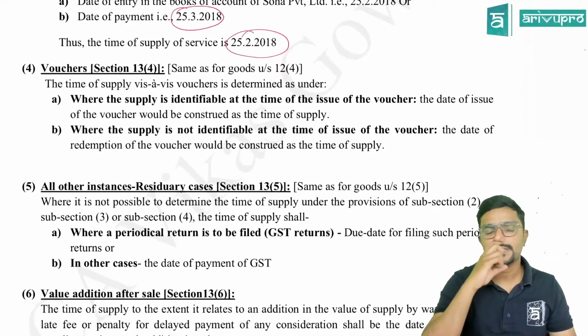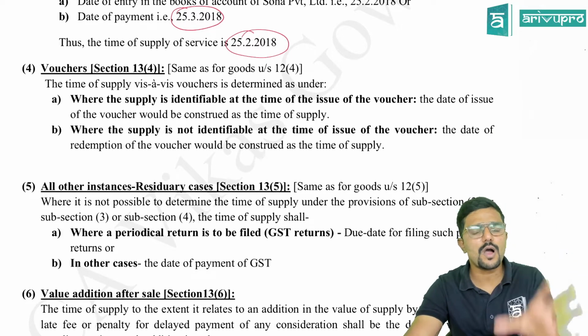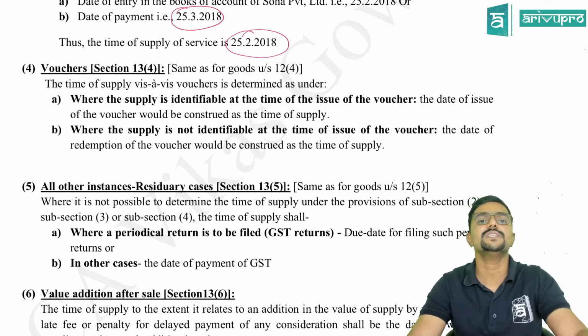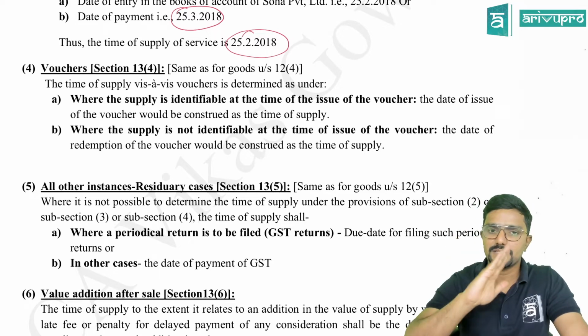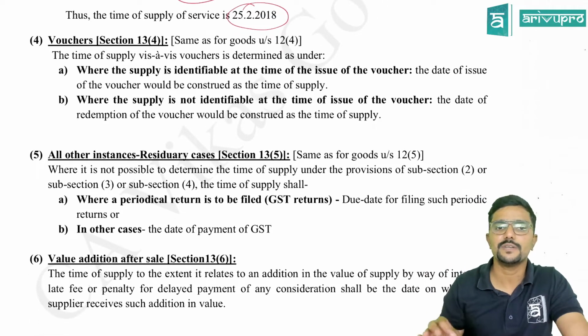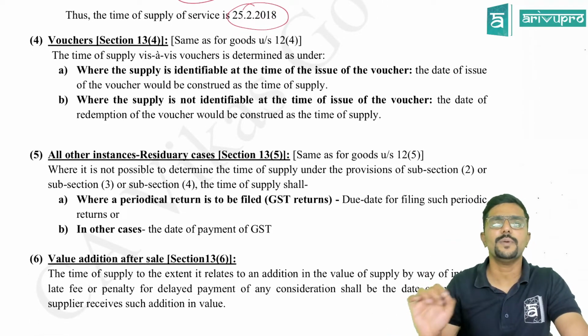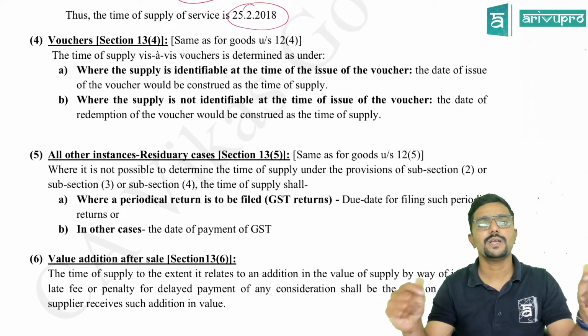Next, coming to subsection 4. See subsection 4, 5 and 6. Copy paste of whatever is given in section 12 for goods, guys. Clear? Subsections will come in the same order. Whereas for voucher, residuary cases and value addition, it is same as for goods. Copy paste, not even a single word change is there. Clear? Come on. Quickly we will recap.